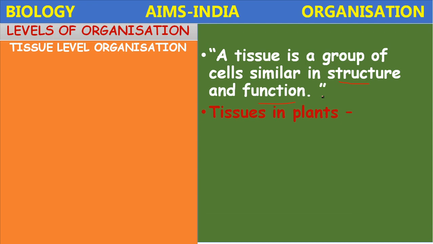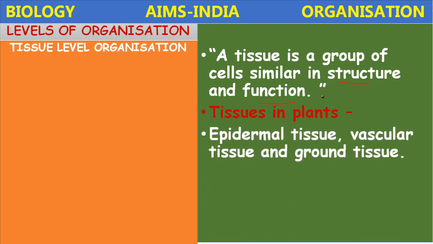Tissues in plants. In plants, the tissues are divided into two main types. One is meristematic tissue and the second one is permanent tissue. The meristematic tissue consists of actively dividing cells. Finally, they become permanent tissues after maturation.